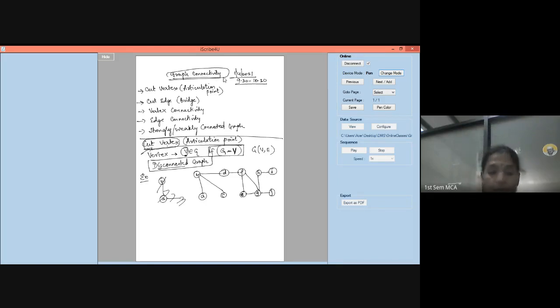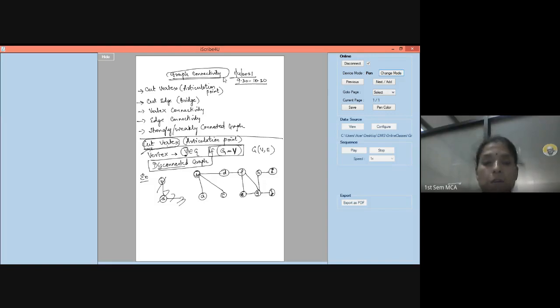Okay, this is the graph that I am taking. So we have the vertex A, this is B, C, D, E, F, G, H, this is I and J.